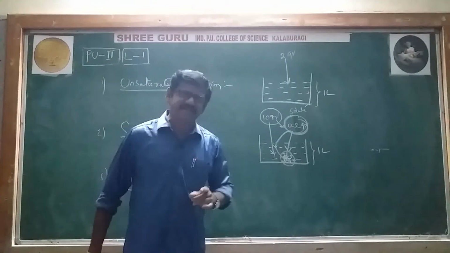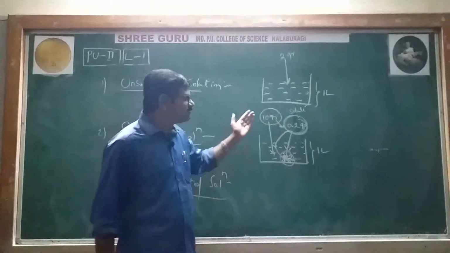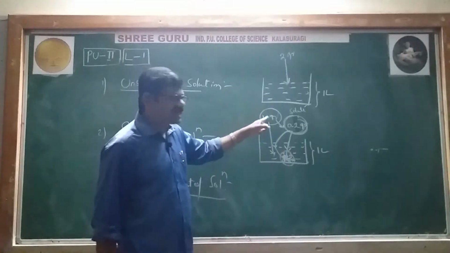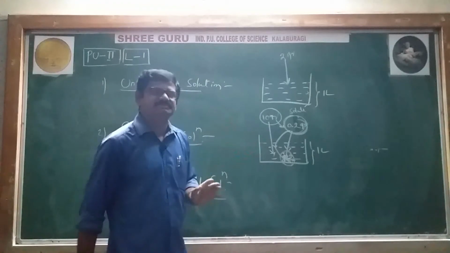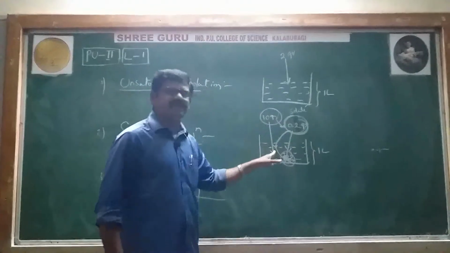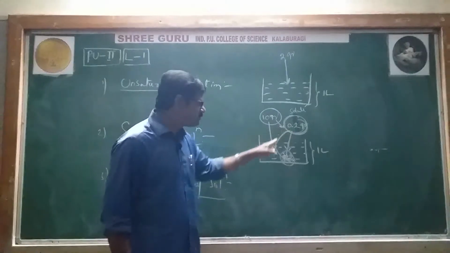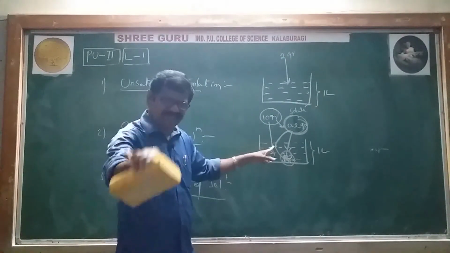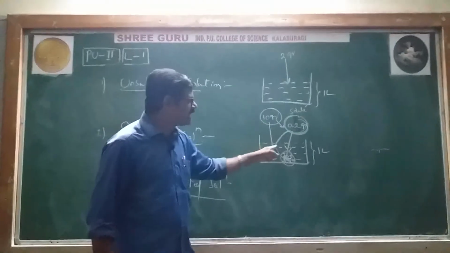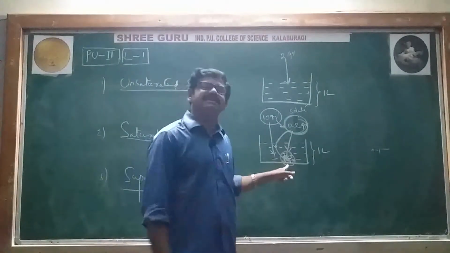Where does the equilibrium stage exist? After the solution reaches its saturation level. Because the capacity is 10 grams and 10 grams has been added, if extra amount is added, what happens? The extra amount is dissolving, no doubt. At the same time, already dissolved amount is crystallizing.